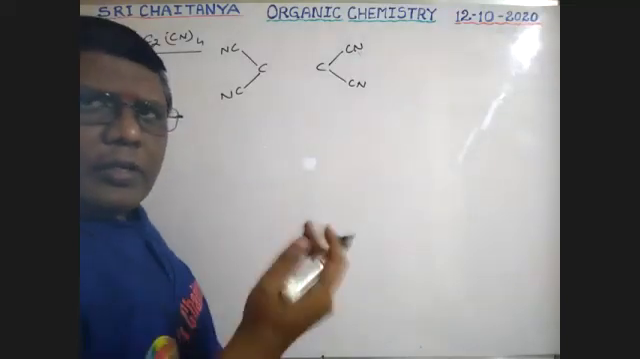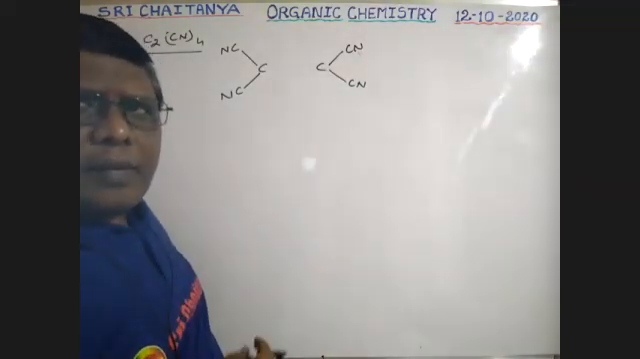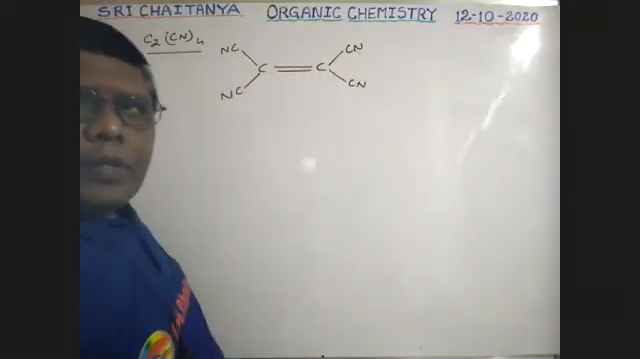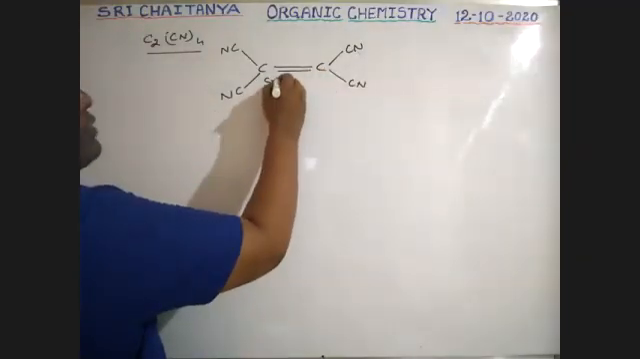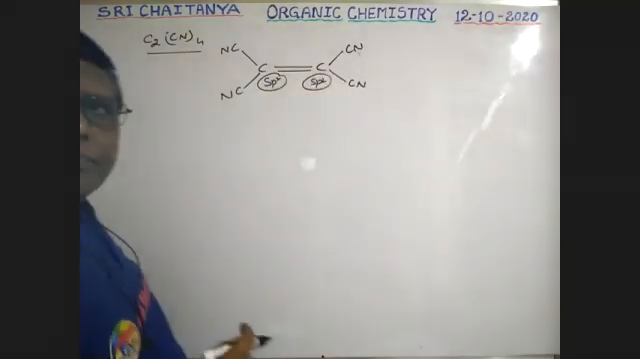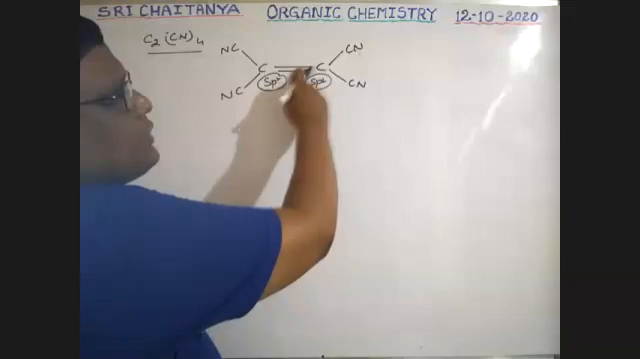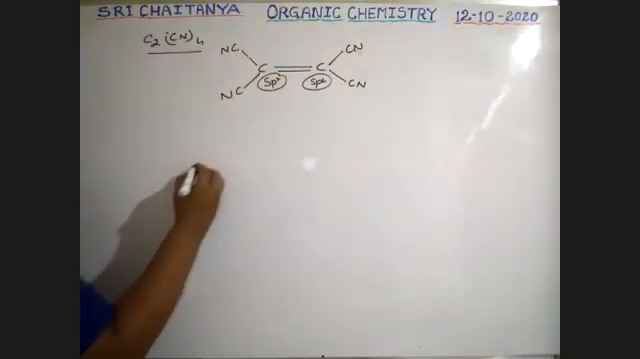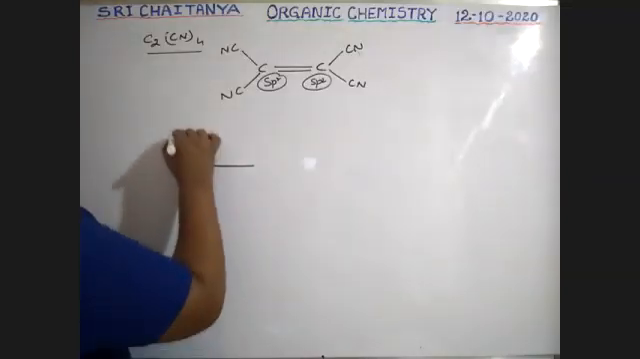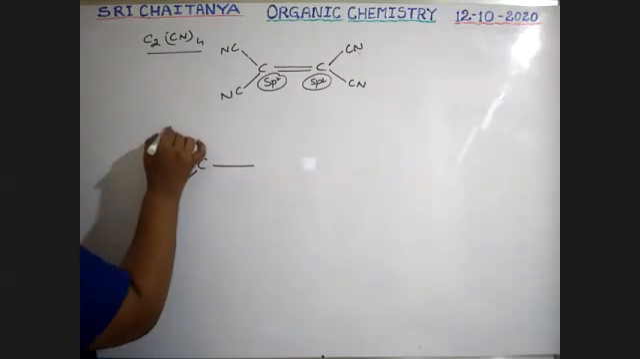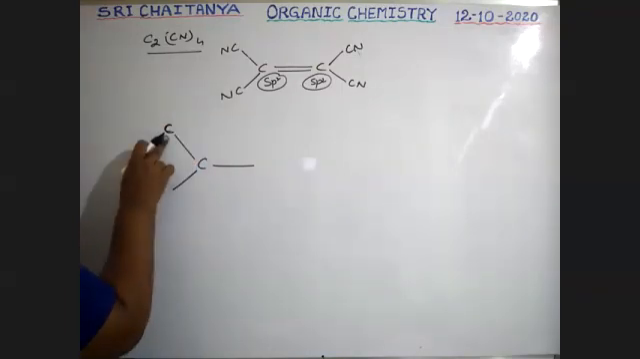So 2 bonds for this, 2 bonds for that, completed. Now 2 bonds are there. It is double bonded. Therefore, this carbon is in sp2. This carbon is also in sp2. That means all these 3 bonds are within the plane. See here, finally, this carbon's bond is within the plane, because sp2.